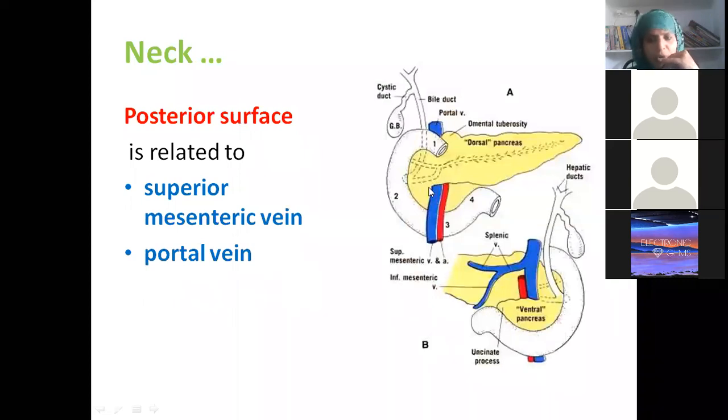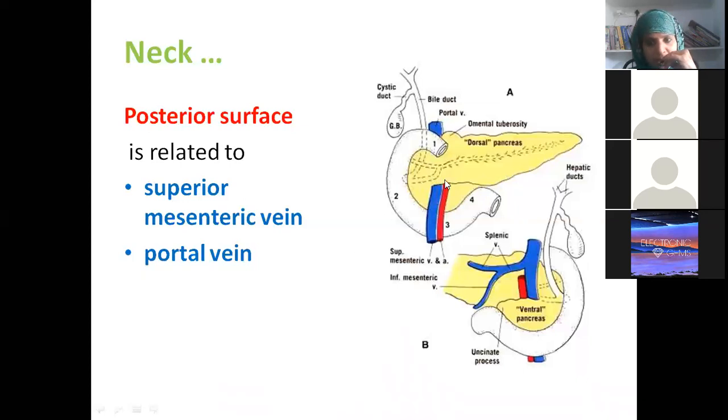Now coming to the posterior relation. You have cut the neck while doing dissection because you want to see what is behind. The posterior surface of the neck will be related to the superior mesenteric vein and also the formation of the portal vein. The superior mesenteric vein and splenic vein both join to form the portal vein. I told you while describing the portal vein that we need to cut the neck of the pancreas in order to see it. That point was in our PowerPoint also.